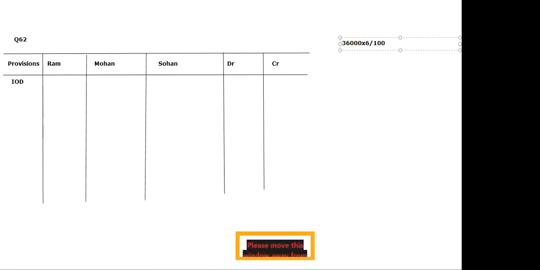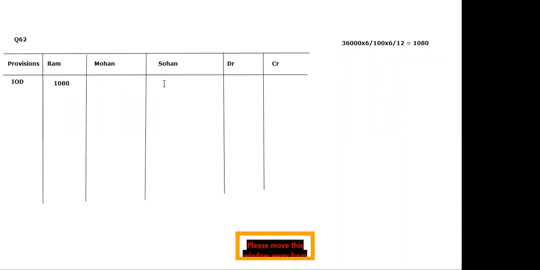And because it is 3000 every month, but it is not mentioned whether the partner is withdrawing at the beginning of the month, in the middle of the month or by the end of the month, we will simply multiply by 6 divided by 12, for 6 months we'll charge. So how much do we get? 36,000 into 6 divided by 100 into 6 divided by 12. It is 1080. This is for the first partner, which is Ram. So this much is the IOD of Ram.